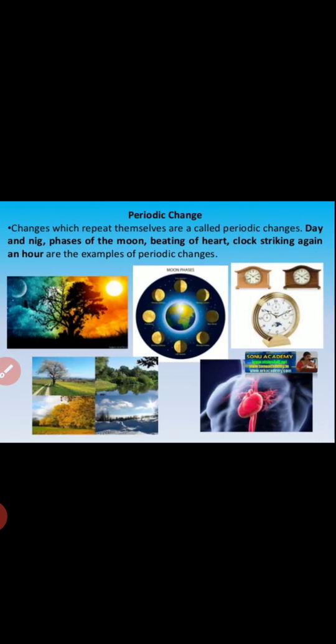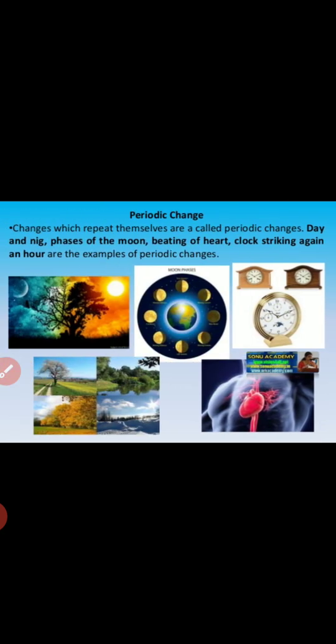So now the periodic change. Changes which repeat themselves are called periodic changes. The day and night, the phases of the moon, the beating of the heart, and a clock striking again every hour are examples of periodic changes. We cannot change those changes, because it is a very fixed kind of change.